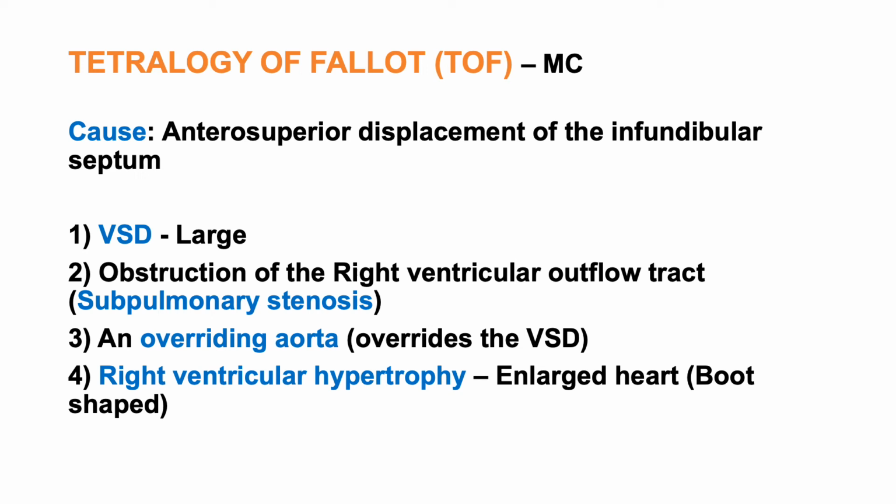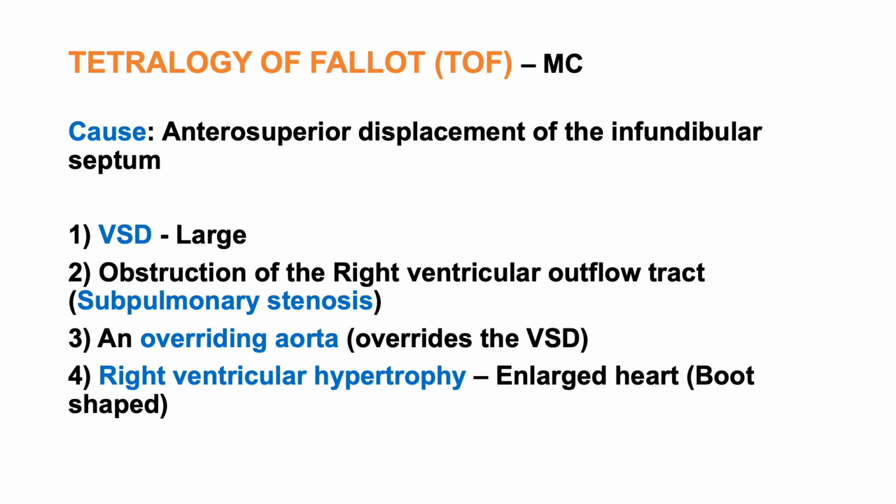And as the name suggests, there are four important features with tetralogy of Fallot. The first one is a large ventricular septal defect, and the second one is subpulmonary stenosis. Stenosis means narrowing of the channel.